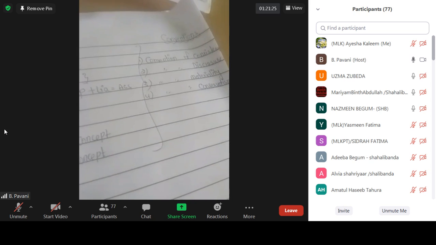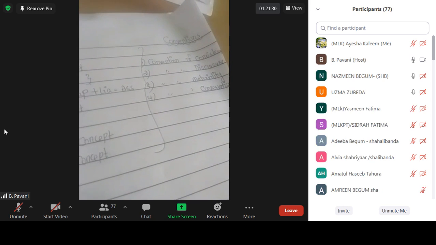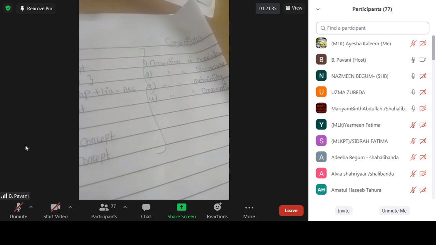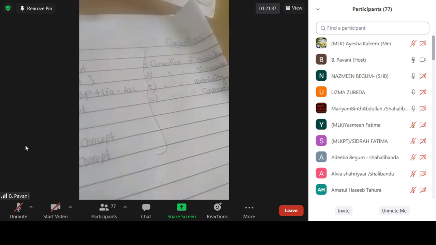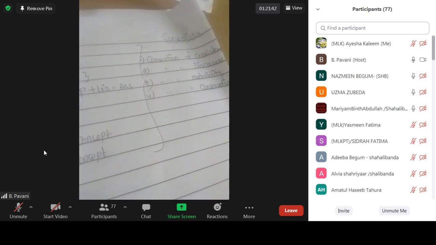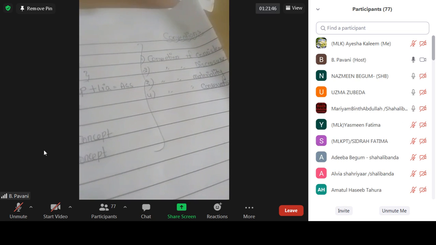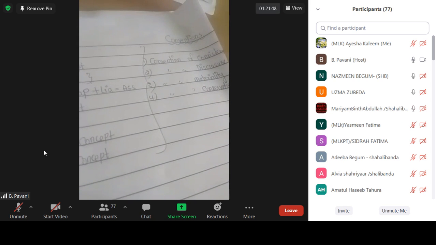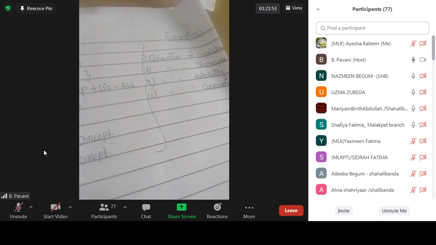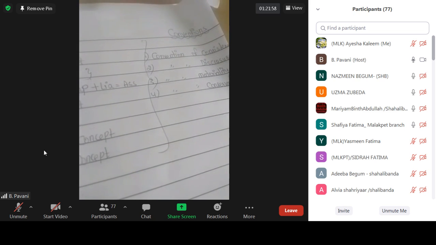Then the third one is convention of materiality. Material means significant. As per this convention, a detailed record is made only of those business transactions which are material, significant to the business. Whenever the accounts are maintained, they should not be overburdened with unnecessary minute details.